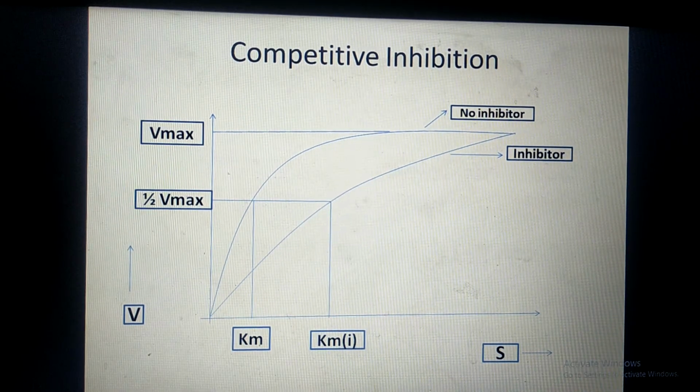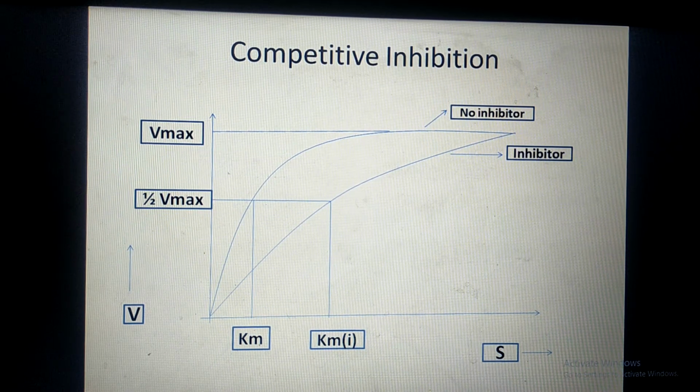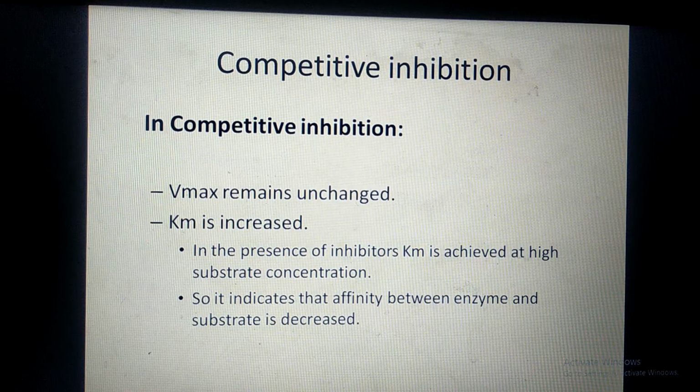This is because the active site now has two choices. Either it may bind with the substrate or it may bind with the inhibitor. So as both are competing to bind, the active site has two choices to bind. Therefore, the affinity between enzyme and substrate decreases. So this slide shows the same thing.